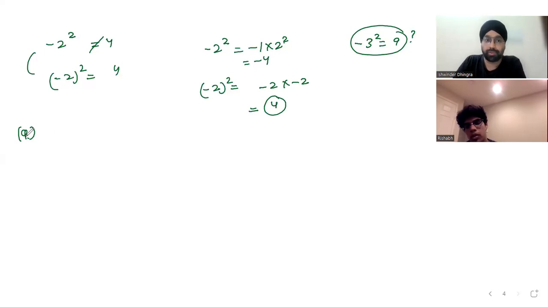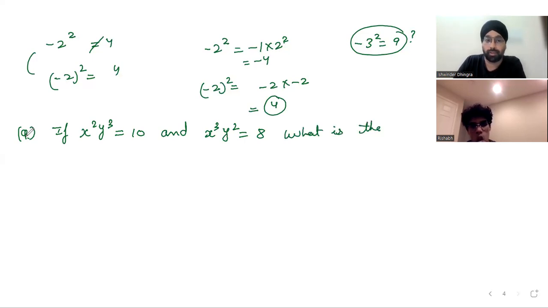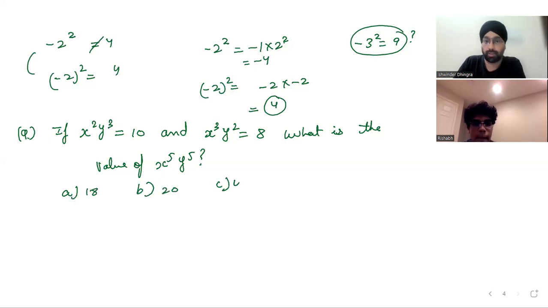Great. Now, let's suppose I say x square y cube is equal to 10, and x cube y square is equal to 8. What is the value of x to the power 5, y to the power 5? And Rishabh, if at any point of time you're not able to understand, please be very open. Not a problem. We can go 10 times, but you have to understand concepts, right? A is 18, B is 20, C is 40, and D is 8. So what is the answer?